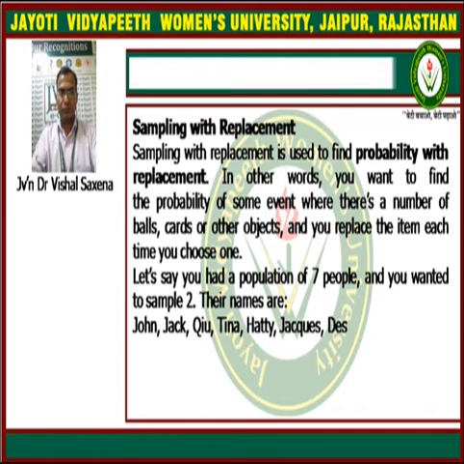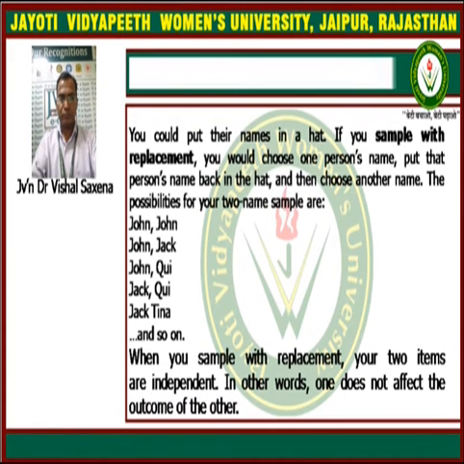We have to make a sample of 2. You could put their names in a hat. If you sample with replacement, you would choose one person's name, put the name back in the hat, and then choose another name. The possibilities for your 2-name samples are as follows.